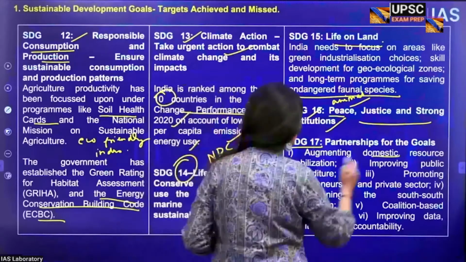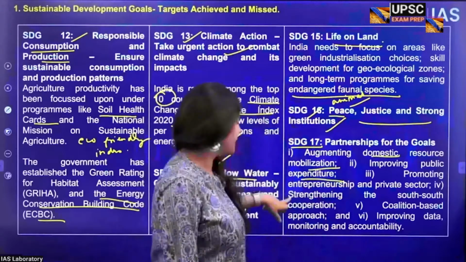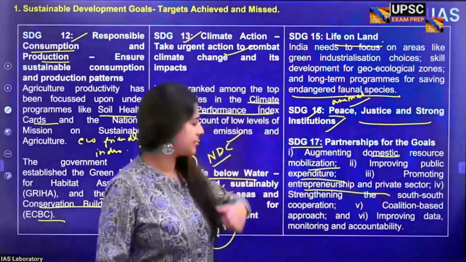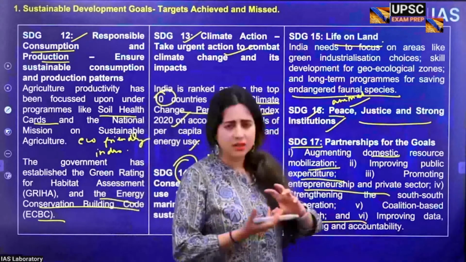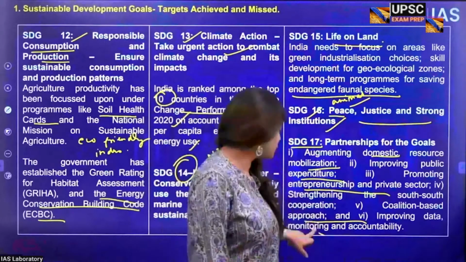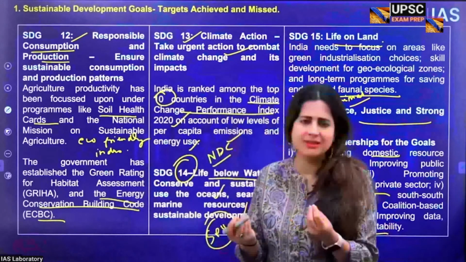For example, increasing domestic resource mobilization, improving public expenditure, promoting entrepreneurship in the private sector, and many such things like coalitions based on partnership between public enterprises and the private sector units, improving data monitoring and accountability so that the government knows the extent of problem which various segments are facing.